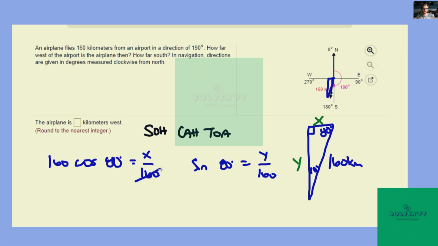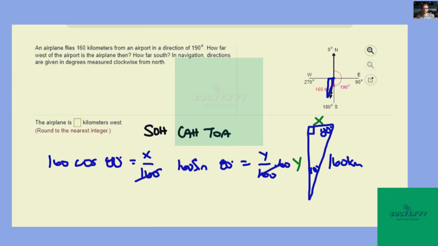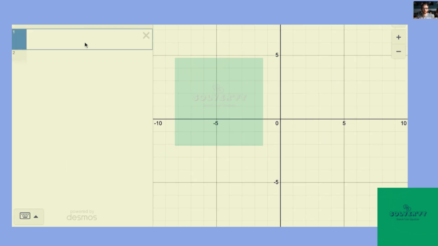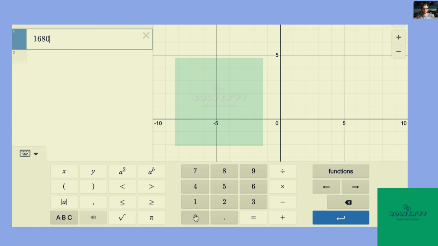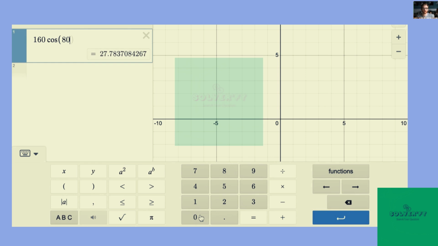Multiply 160 to both sides of the equation, and then go to a calculator. You want to be in degree mode, and then we can find 160 cosine 80. And 160 sine 80.